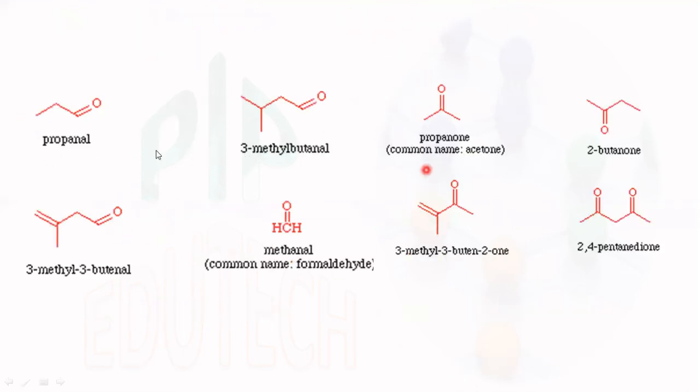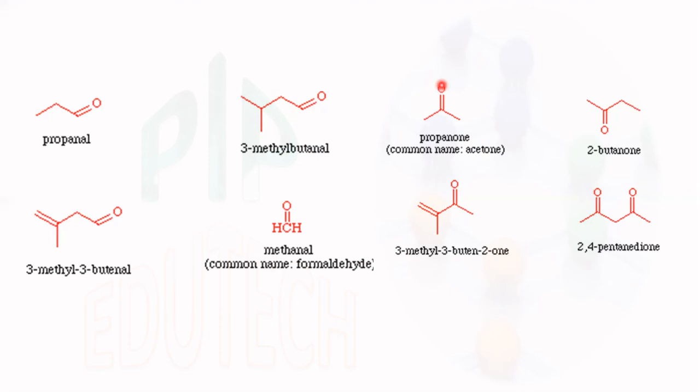These are some other examples. Propanal, the "al" indicates an aldehyde group, CHO, and 3 carbon atoms are there. Here it is also an aldehyde group CHO with a methyl group at the third position. We number from the aldehyde end, 1, 2, 3, so 3-methylbutanal.